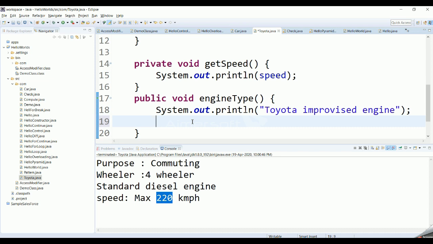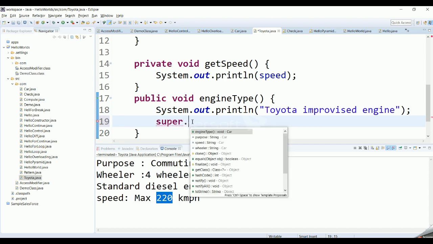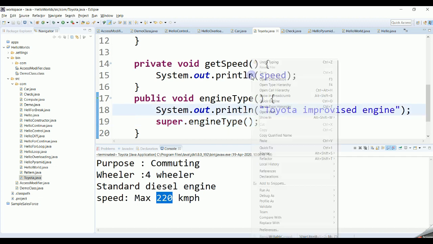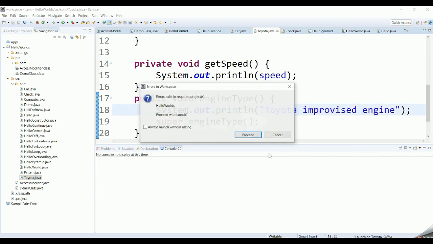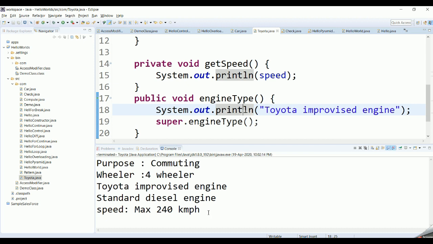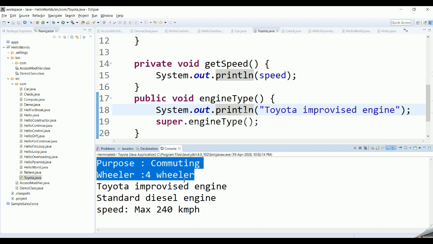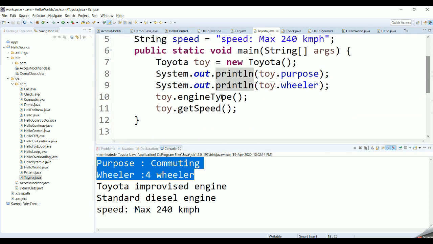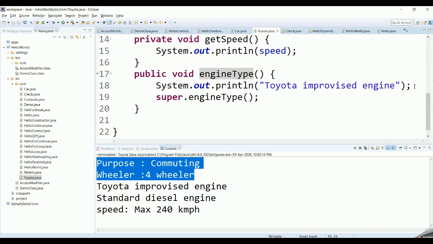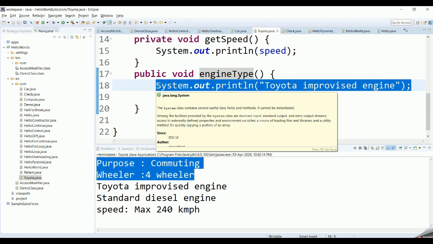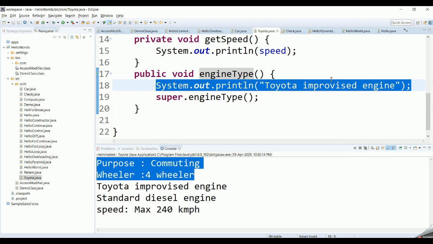If you want to use the basic features of the engine, you can call super.engineType. Now if you run this program, it runs as purpose is commuting, wheeler is four-wheeler, and then we are trying to call engineType. First it prints Toyota improvised engine, like on top of the standard engine you have some features.